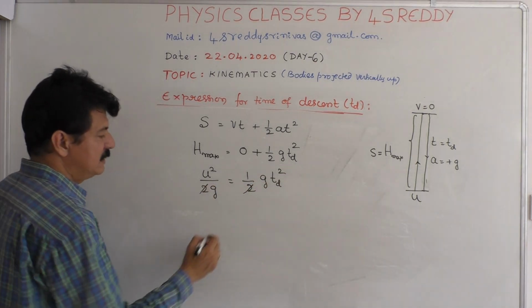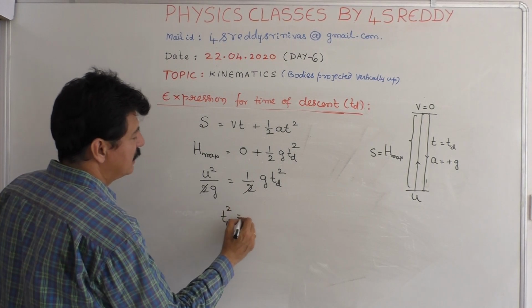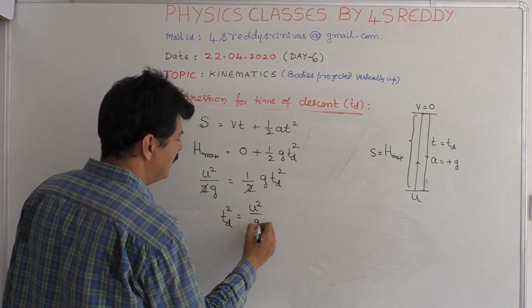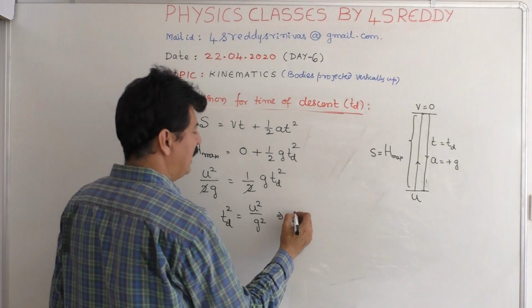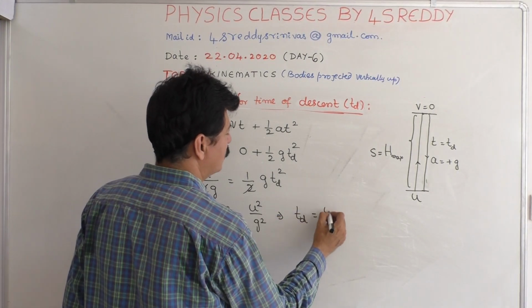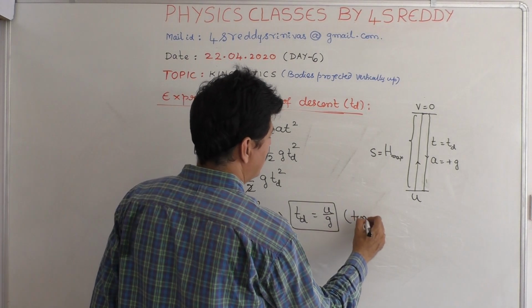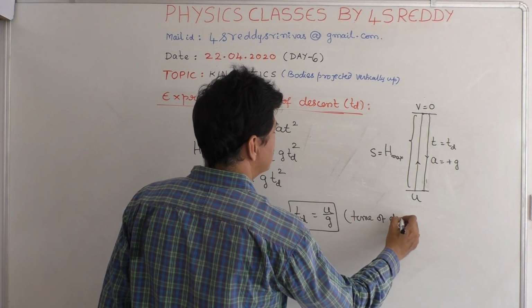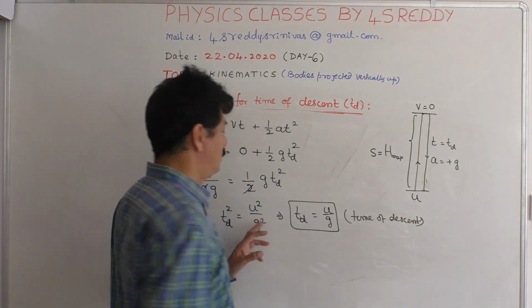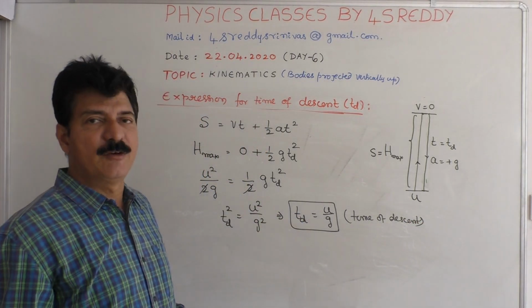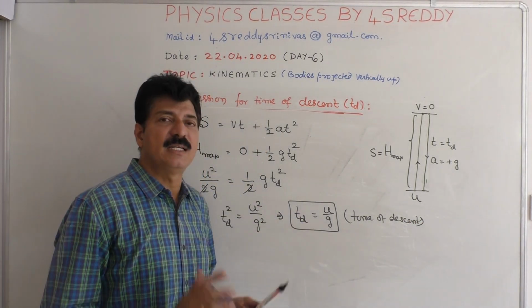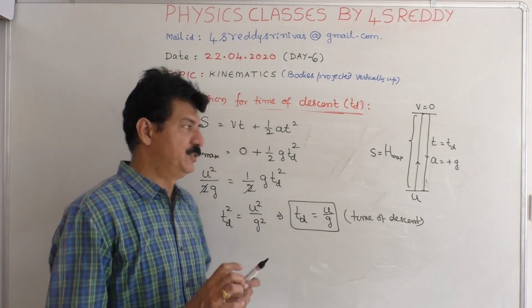These two cancel, therefore Td square is equal to u square by g square, which implies Td is equal to u by g. This is the time of descent. Actually, it is plus or minus u by g, but time can never be negative. So time of descent is given by u by g.